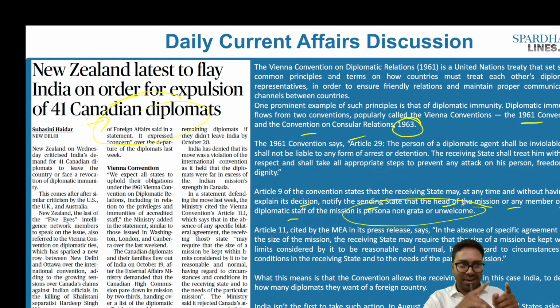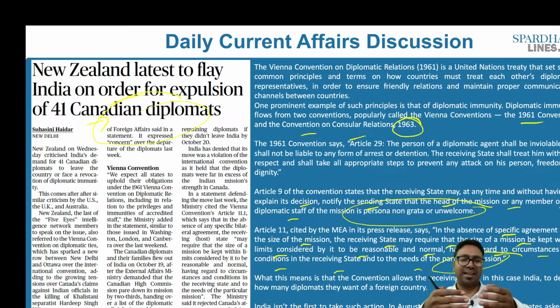What is the issue between India and Canada in the present situation? The present situation is basically about Article 11, which is also being cited by the Ministry of External Affairs. In the absence of specific agreement as to the size of the mission, the receiving state may require that the size of a mission be kept within limits considered by it to be reasonable and normal, having regard to the circumstances and conditions in the receiving state and to the needs of the particular mission.